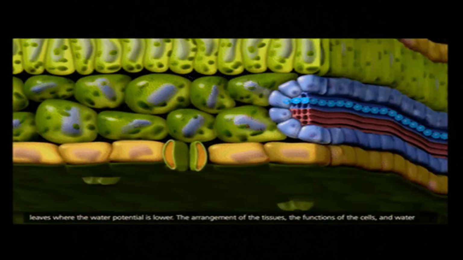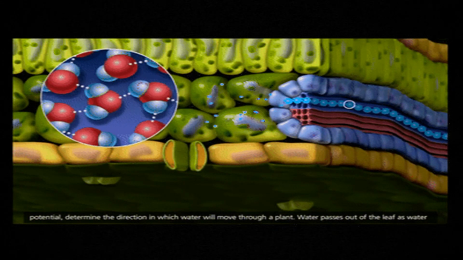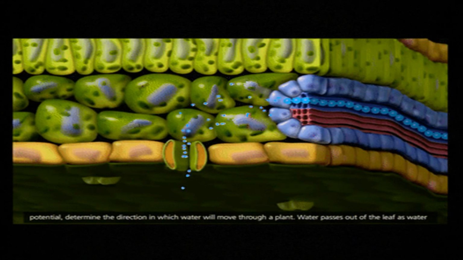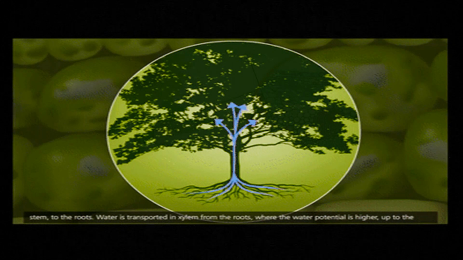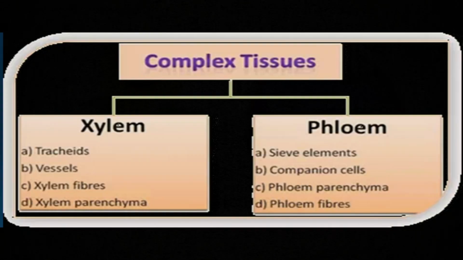Okay. All of you know that the roots of the plant absorb water. Then it is transported to different parts of the plant with the help of a special kind of tissue. Also, the leaves prepare food. It is transported to all the parts of the plant through a special kind of tissue. And those tissues are called complex tissues.